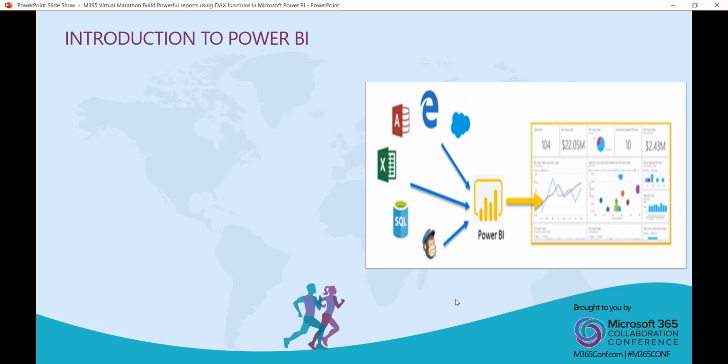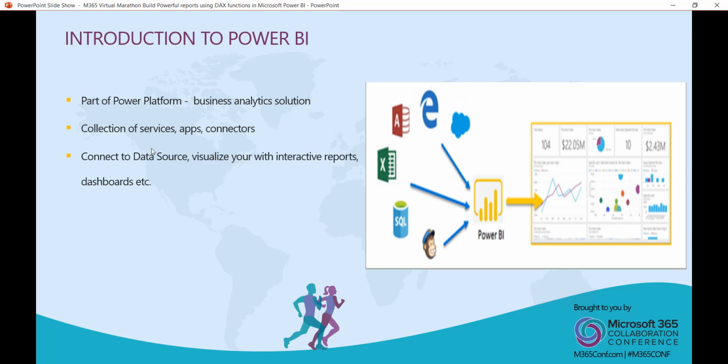So now, what is Power BI? This is basically a part of Power Platform. You have business analytics solutions. It's a collection of services, apps, and connectors. There are various data sources that you can connect to, and you can visualize interactive reports and dashboards.